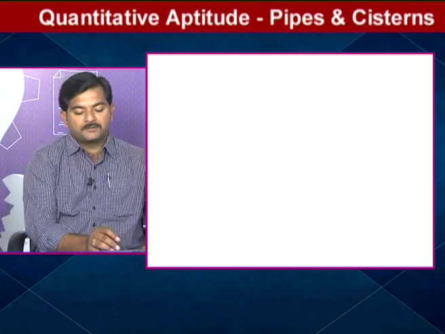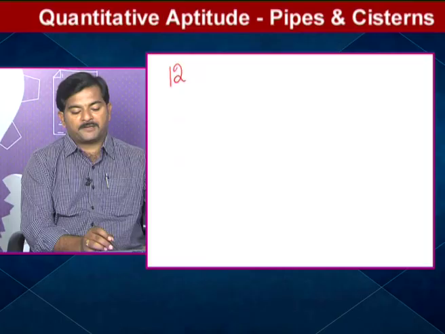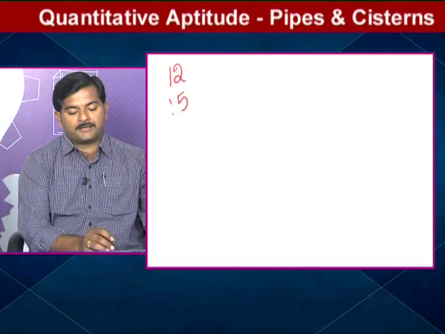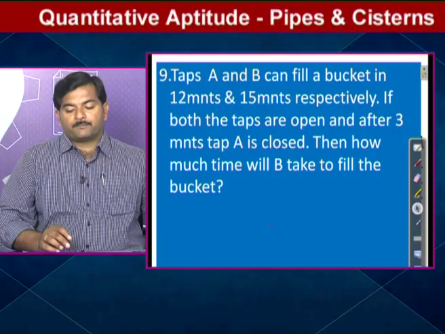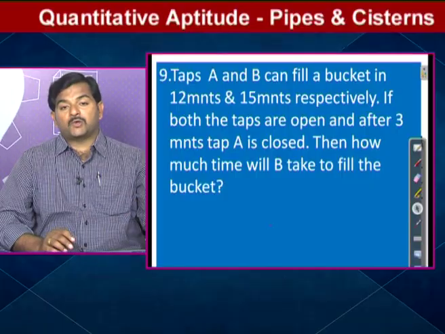So here observe 12 minutes and 15 minutes given. Now we'll start taking the solution. Here it is given regarding 2 pipes. First pipe takes 12 minutes. Second pipe is 15, right? Only 2 pipes are there. But what happens if both the taps are opened and after 3 minutes tap A is closed? So here the logic is very clear. This we can solve by 2 methods, type 1 and type 2.